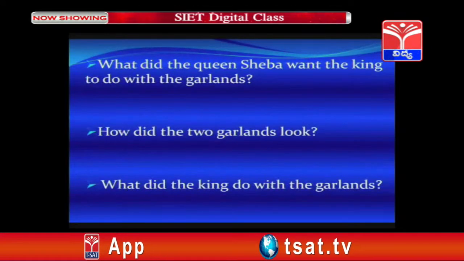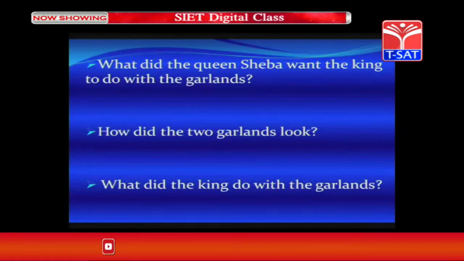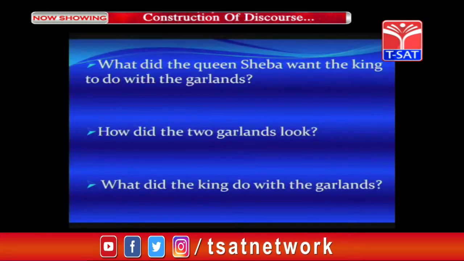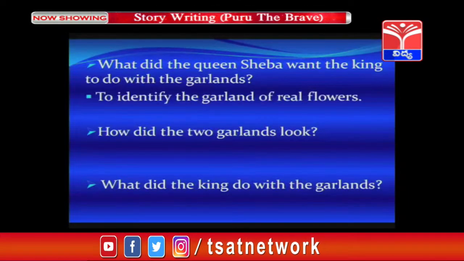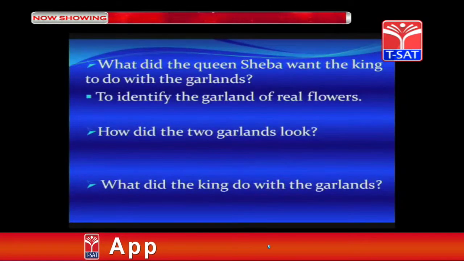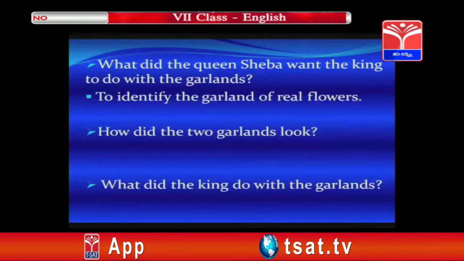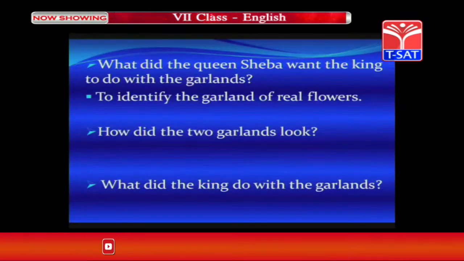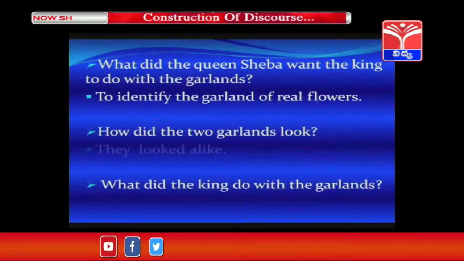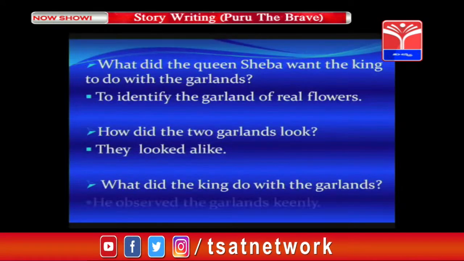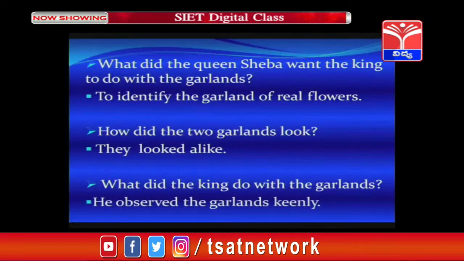What did the Queen want the king to do with the garlands? How did the two garlands look? What did the king do with the garlands? Shall we think of their answers? What did the Queen want the king to do with the garlands? To identify the garlands of real flowers. How did the two garlands look? They looked alike. What did the king do with the garlands? He observed the garlands keenly.